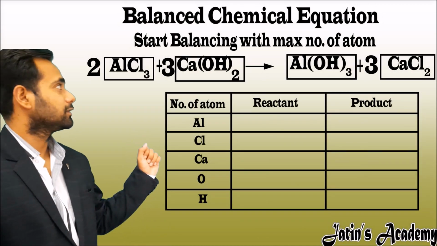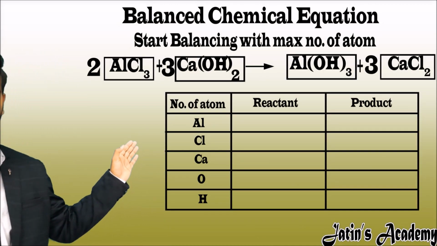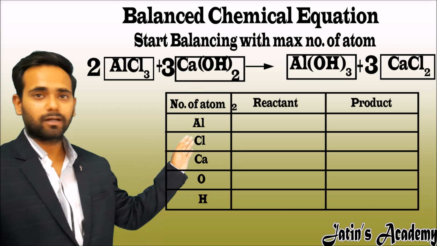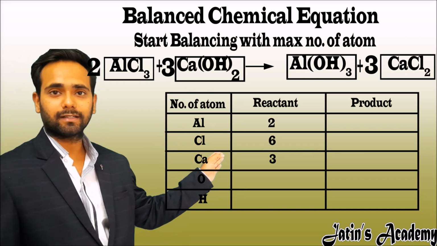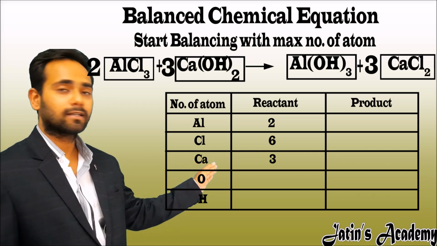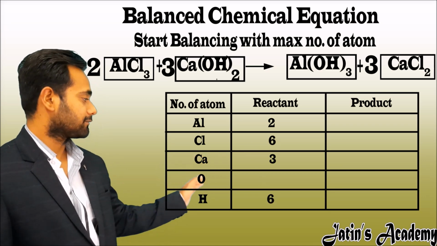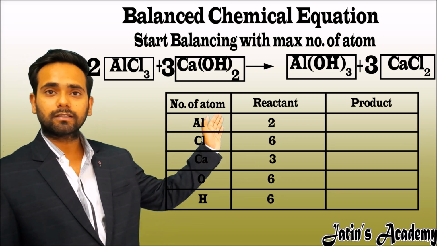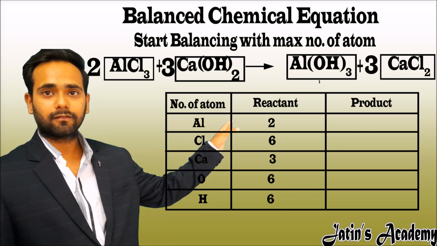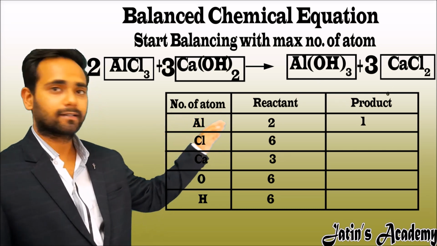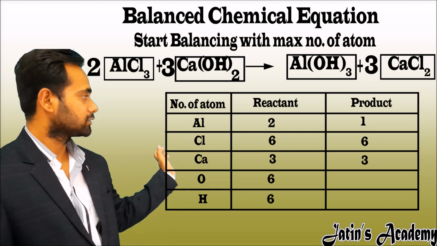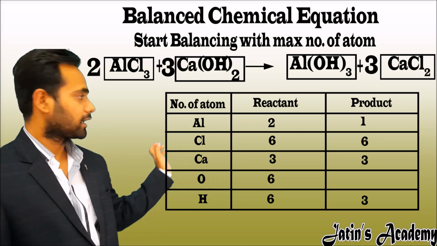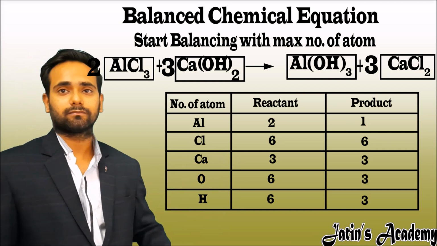Here is a table in which on the reactant side aluminum is having 2 atoms, chlorine is having 6 atoms, calcium is having 3 atoms, hydrogen is having 6 atoms, oxygen is having 6 atoms. On the product side aluminum is having 1 atom, chlorine is having 6 atoms, calcium is having 3 atoms, hydrogen is having 3 atoms and oxygen is having 3 atoms.